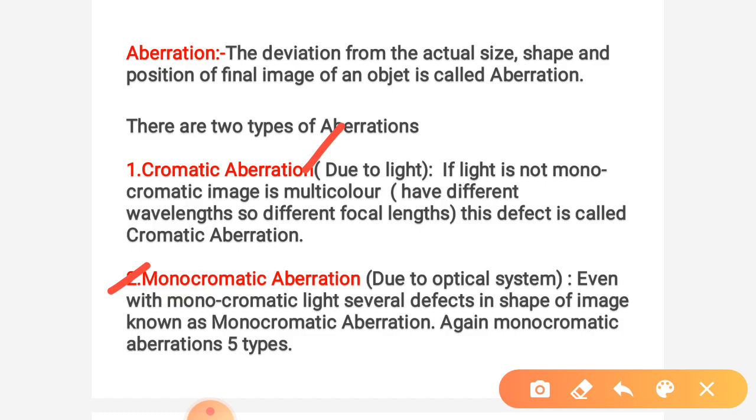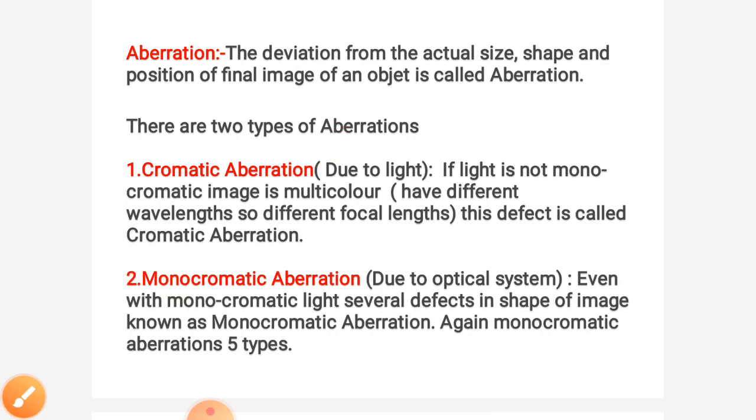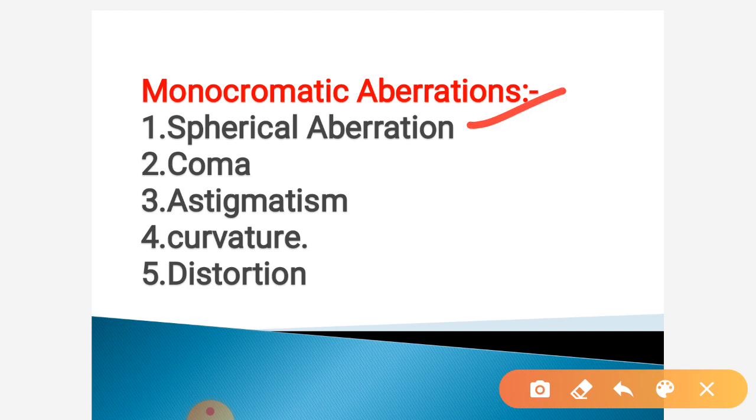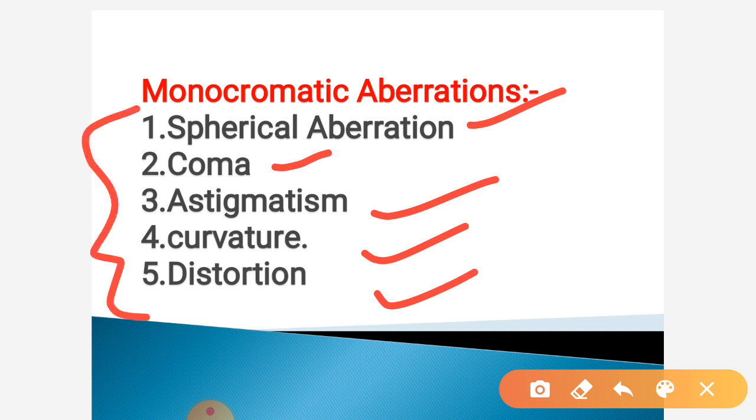Even with monochromatic light, there are several defects in the image of an object. This is known as monochromatic aberration. These are again classified into 5 types. They are spherical aberration, astigmatism, curvature, distortion. These are all monochromatic aberrations. These are all due to the optical system. Even though we take monochromatic light, the aberrations observed are spherical aberration, astigmatism, curvature and distortion. These are monochromatic aberrations. Thank you.